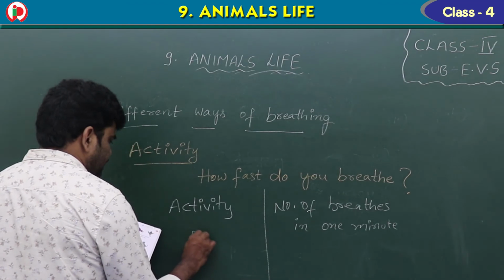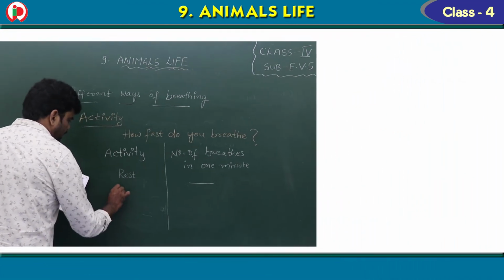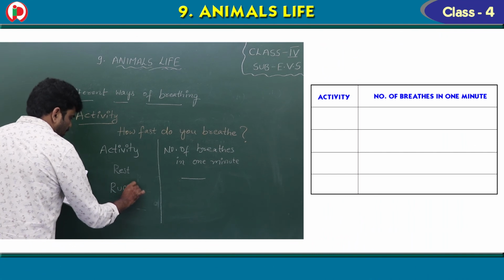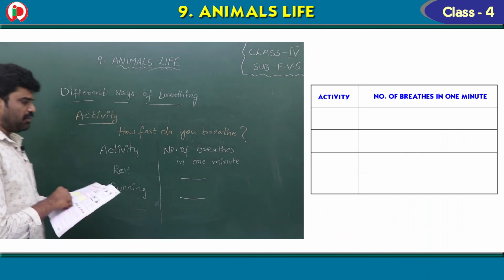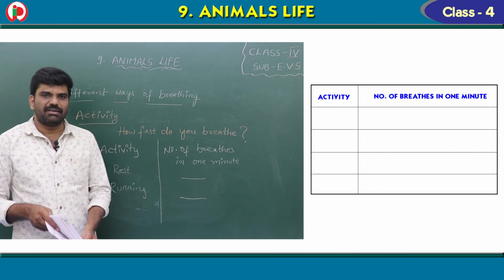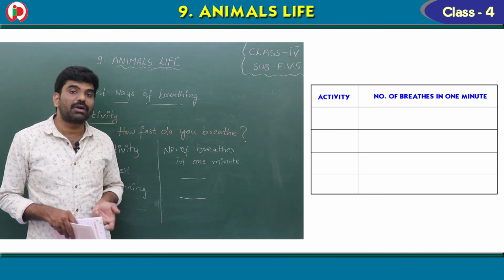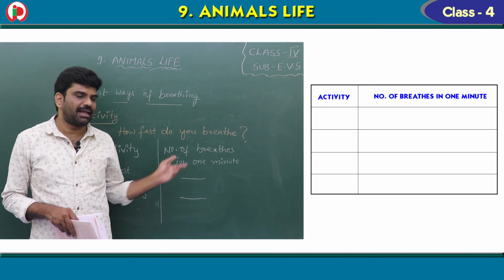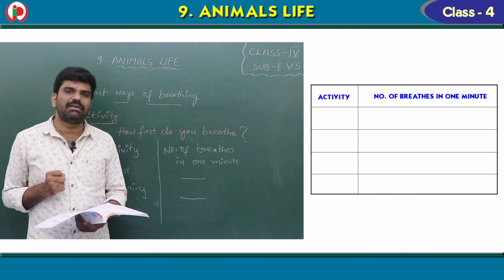First one is rest. Count the number of breaths. Running. Count the number of breaths. What did you observe? You observe that after running, you will breathe more times per minute than you do at rest. Right? This is the activity.